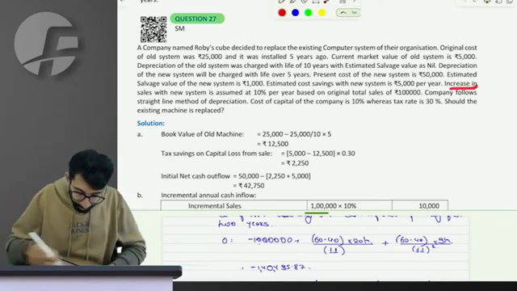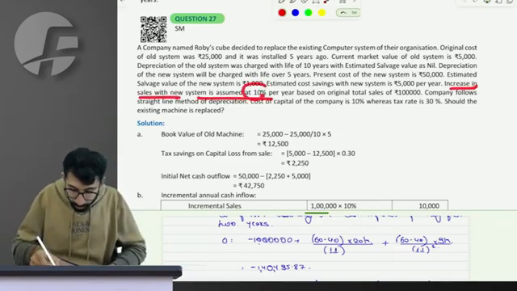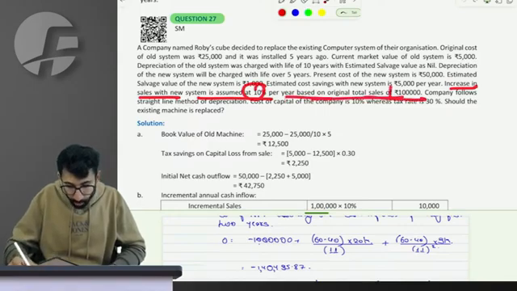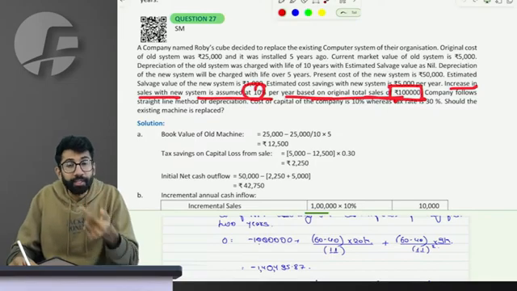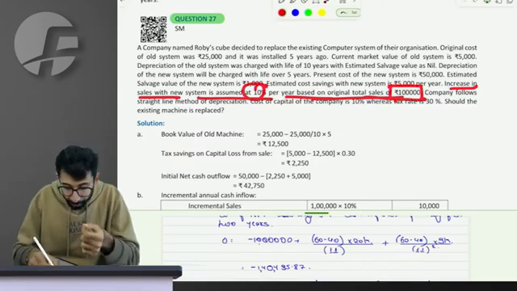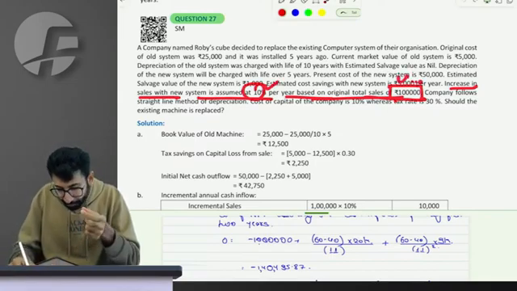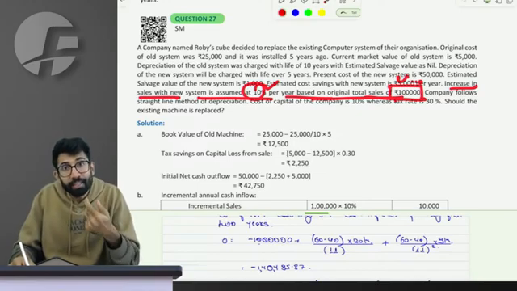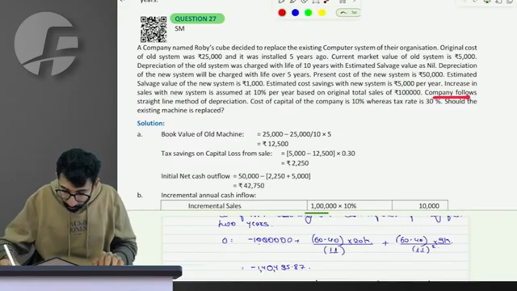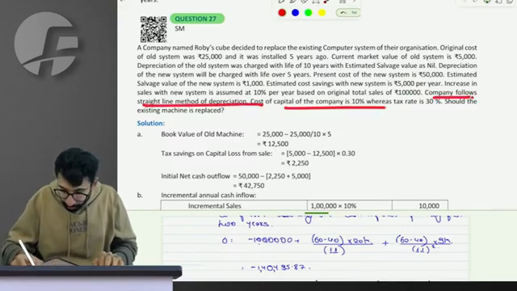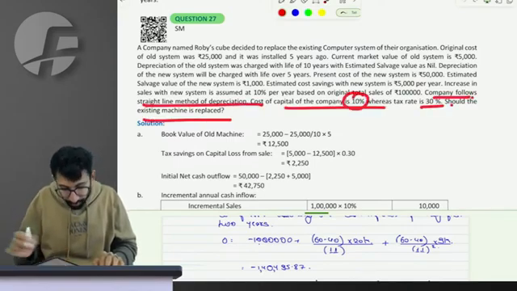Fine. Increase in sales with new system is 10% per year based on the original amount of rupee 1 lakh. What is the benefit of buying a new computer? It will increase my sales by 10% per year. It will increase my sales by 10,000 rupees every year. Fine. Company follows SLM, cost of capital 10%, tax rate 30%, should it be replaced?